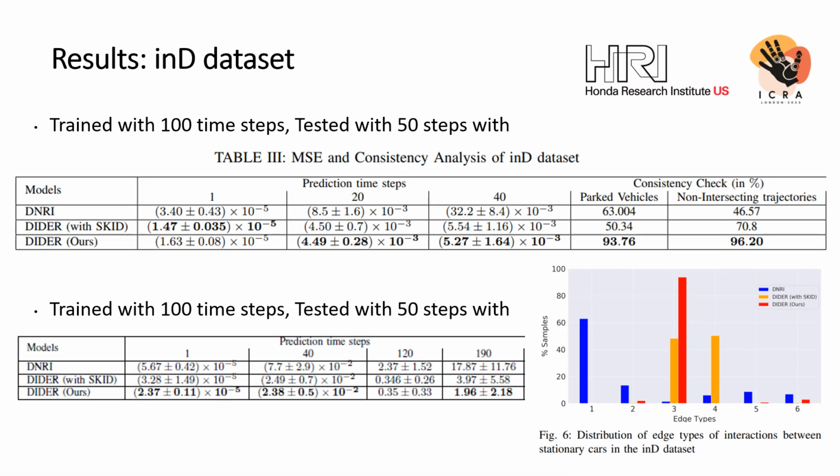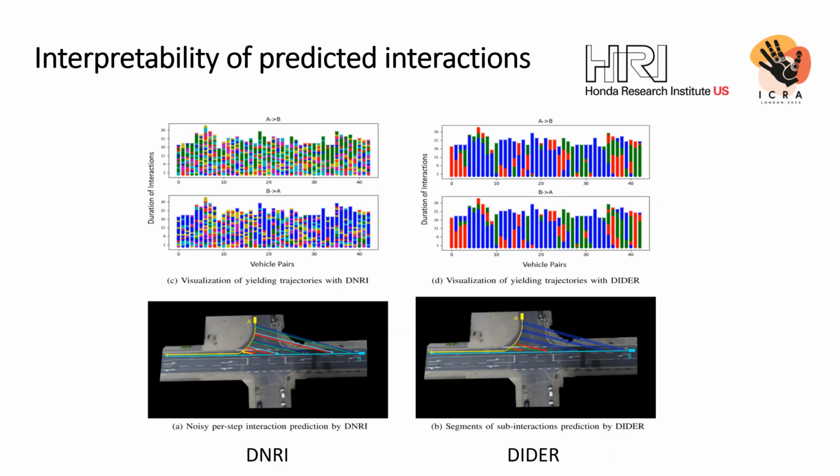With 6 edge types, DIDER with SCID and DIDER outperform DNRI for short horizon prediction, and DIDER outperforms other methods for long horizon prediction. Here are the visualizations of the temporal interactions between two agents, where one agent yields for the other at the intersection. The segmented temporal interactions show that DIDER is more interpretable as compared to DNRI, with per-step predictions of noisy interactions.